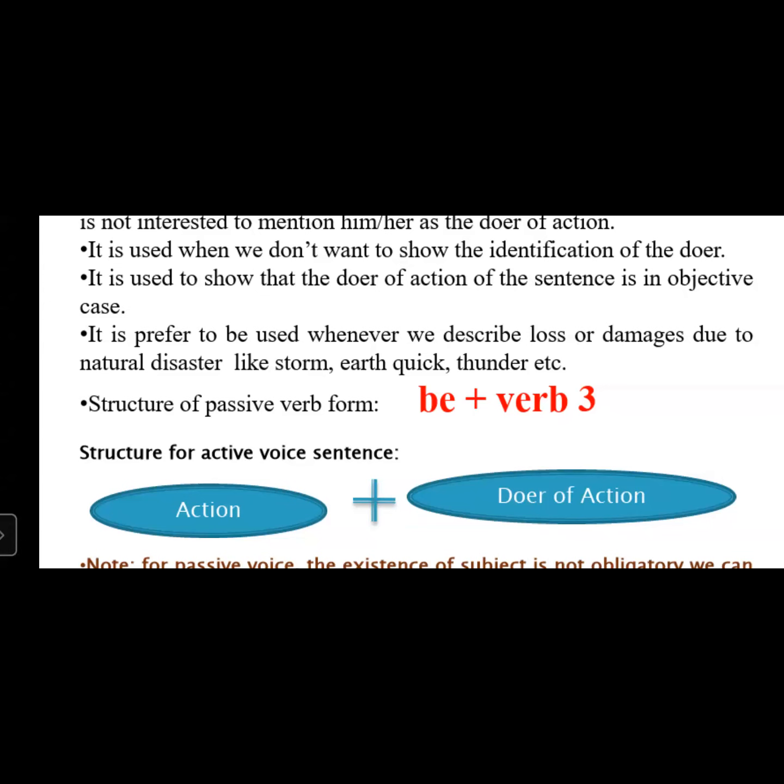So in passive voice form, the helping verb is obligatory. And why is the helping verb obligatory with every passive form? Because the main verb is the same, and to identify the tense, you need to take help from the helping verb. If there is no helping verb, then it becomes impossible to identify the tenses. Just for the sake of identification of the tenses, we add the helping verb here.